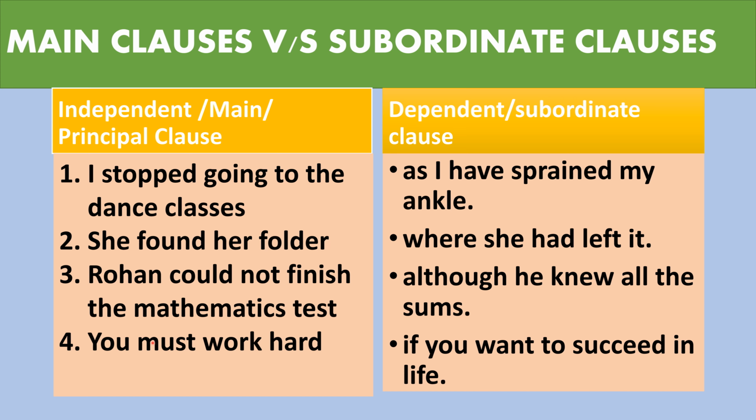You must work hard if you want to succeed in life. You must work hard is complete in sense. So it is a principal clause. If you want to succeed in life is a dependent clause or subordinate clause, and it's joining and making a complex sentence using the subordinating conjunction if. So dear students, this is the way we can join an independent or principal clause to the subordinate clause, and in this way we can frame our complex sentences.